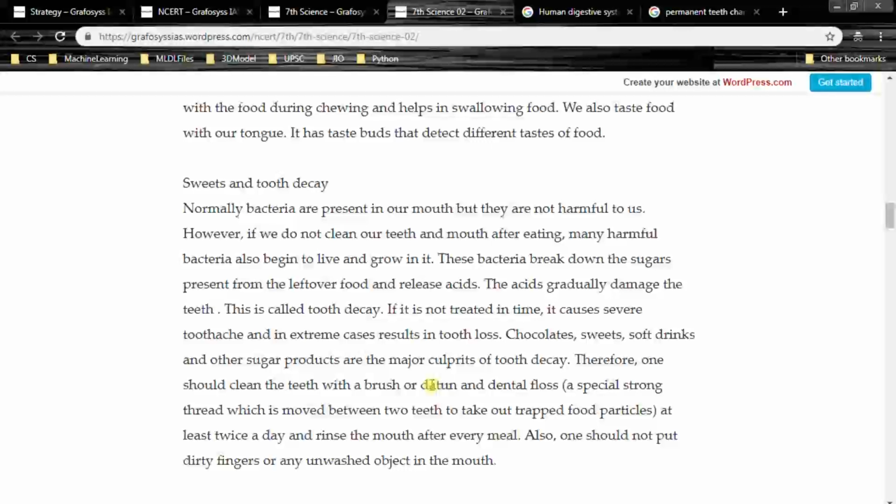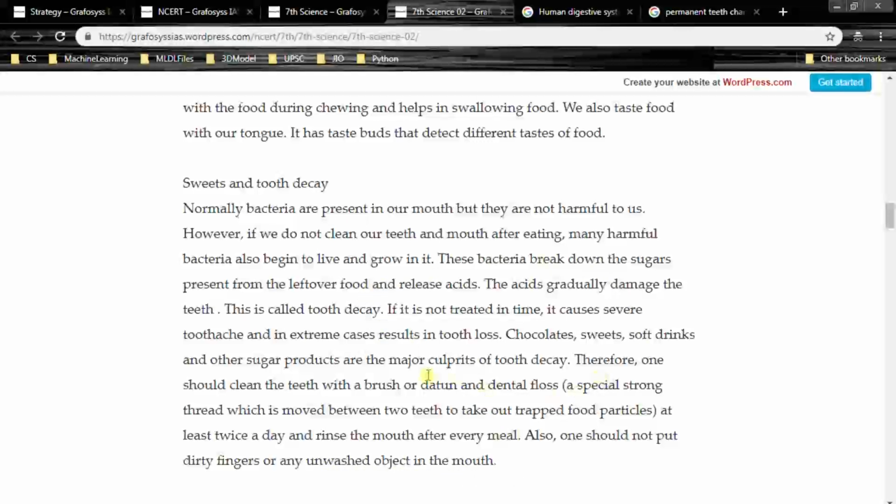Therefore, one should clean the teeth with a brush or datun and dental floss, a special strong thread which is moved between 2 teeth to take out trapped food particles, at least twice a day, and rinse the mouth after every meal. Also, one should not put dirty fingers or any unwashed object in the mouth.